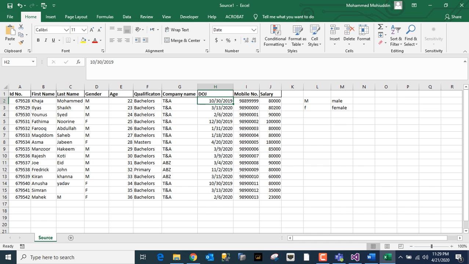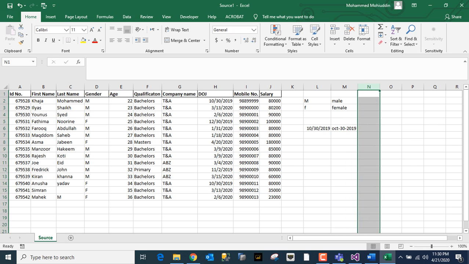And suppose you don't need the date as 10/30, but you need it as October 30, 2019. There are n number of transformations which you will face in real time, but these two sorts of transformations I have shown you.